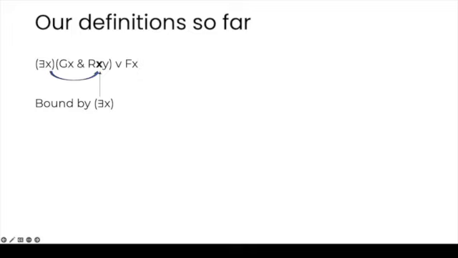Well, that variable is also bound by x and is the same letter, so it's bound. Now, y, even though it is within the scope of the existential quantifier, is not bound because it has a different letter. And x, although it is the right letter, has the same letter as the quantifier, it occurs outside of the quantifier scope because, again, the v forms a sort of barrier to the scope of the quantifier.